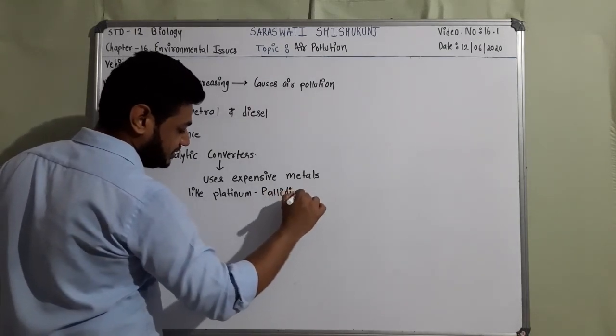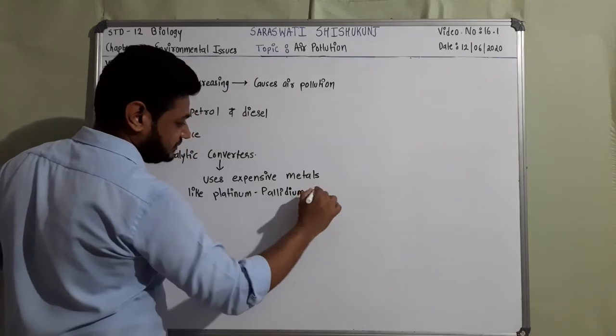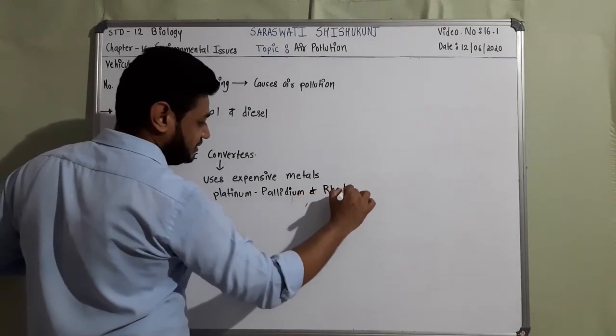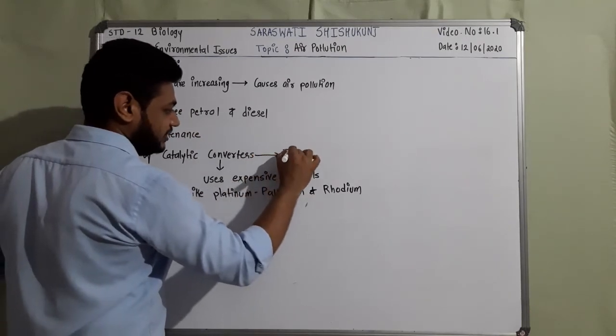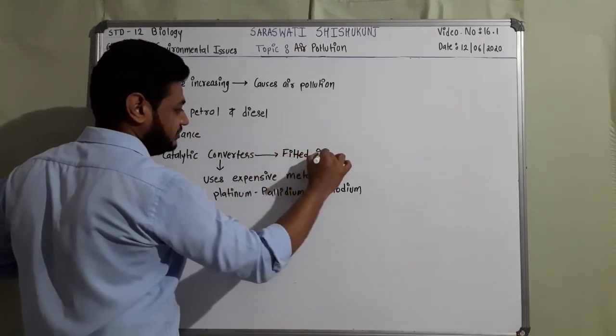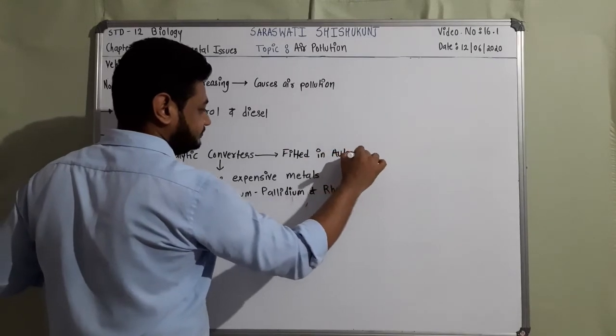These are very expensive metals, and these are fitted in vehicles, in automobiles.